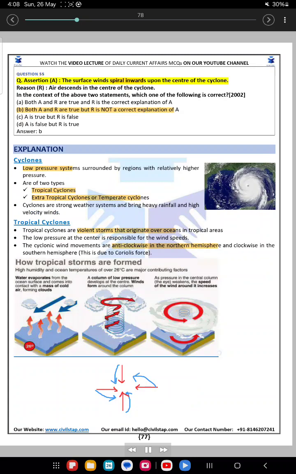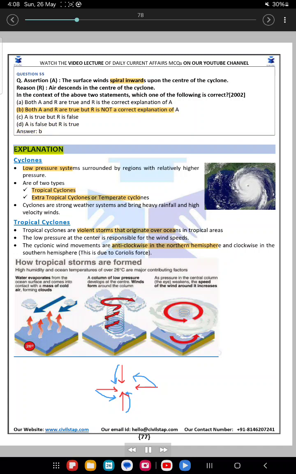Question 55. Q. Assertion A. The surface winds spiral inwards upon the center of the cyclone. Reason R. Air descends in the center of the cyclone. In the context of the above two statements, which one of the following is correct? A. Both A and R are true and R is the correct explanation of A. B. Both A and R are true but R is not the correct explanation of A. C. A is true but R is false. D. A is false but R is true.